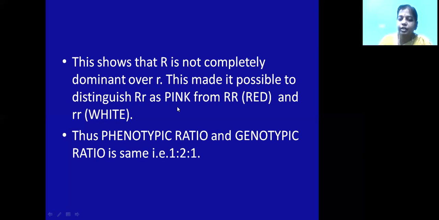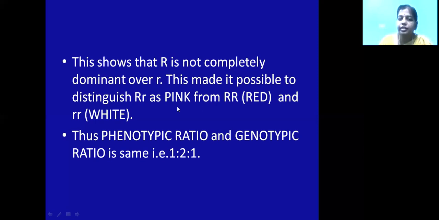So this gene is controlling 2 characters, that is the shape of the seed and also the production of the starch grain size. So one gene is controlling 2 characters. That is why it is called a pleiotropic gene. So you see the checkerboard here.